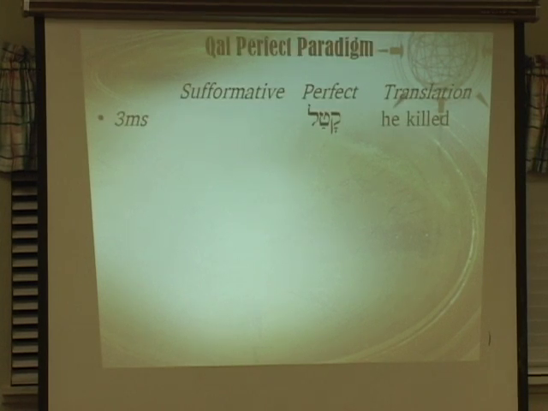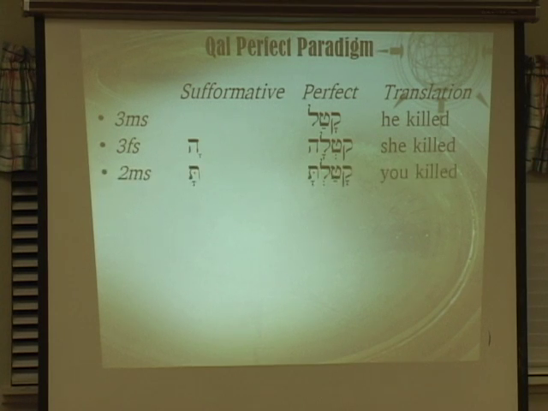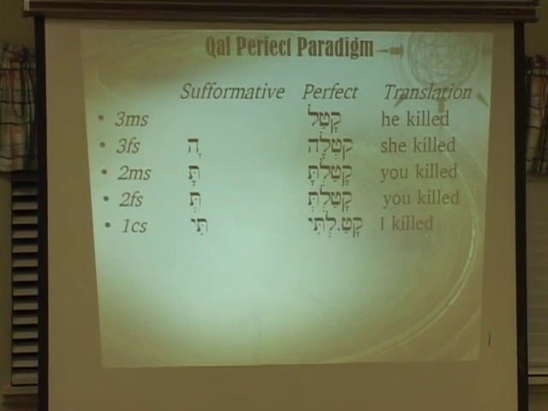If we look at the example of the paradigm for the verb katal, to kill, third masculine singular is the lexical form. That's why it begins the paradigm. We'll always begin with the third person singular, second, and then we'll finish with the first common. It's kind of unusual, but since we know that in Hebrew everything's backwards, we're going from third, second to first, as opposed to first, second, and third. So third masculine singular will be katal. Third feminine singular will be actually katla. There is a comma missing under the kaf.